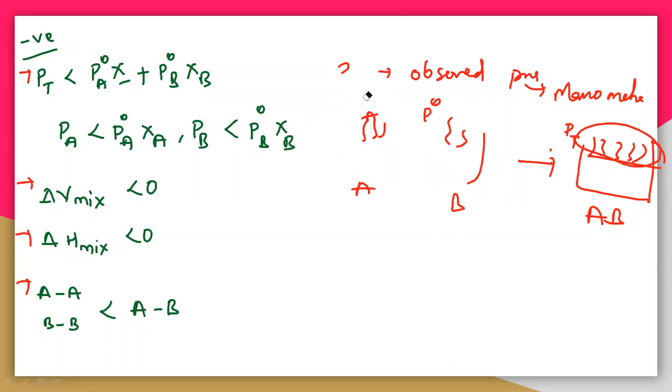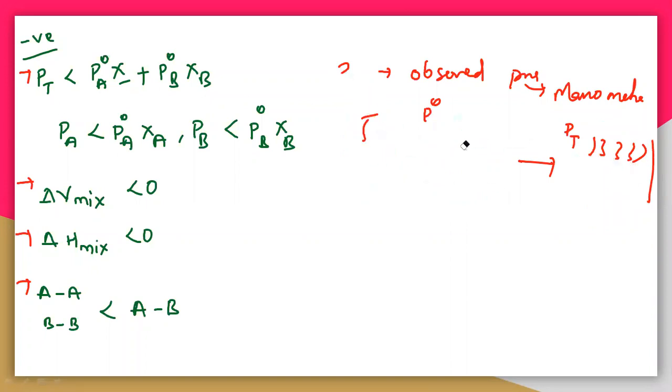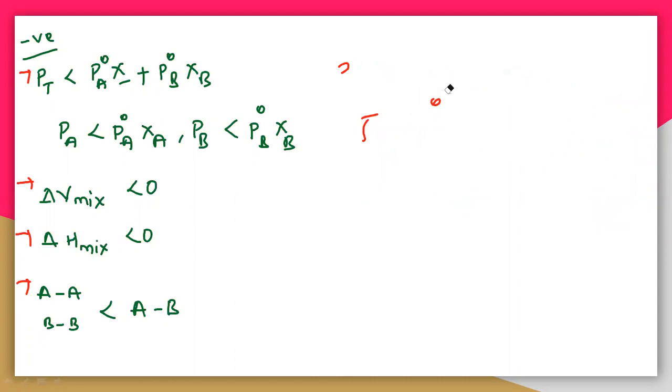I will show you again. I'm taking those solutions again.